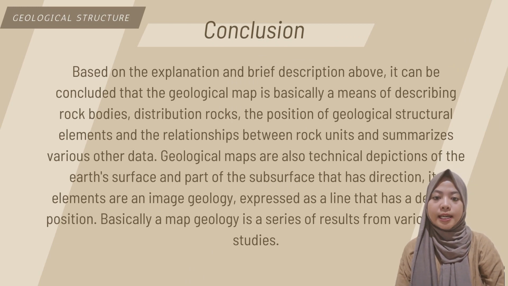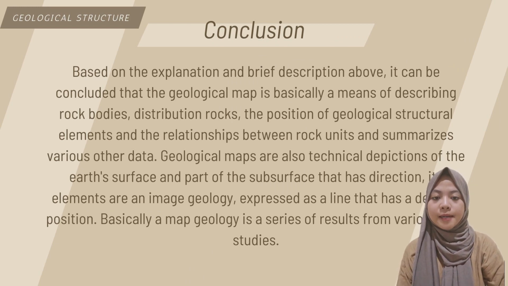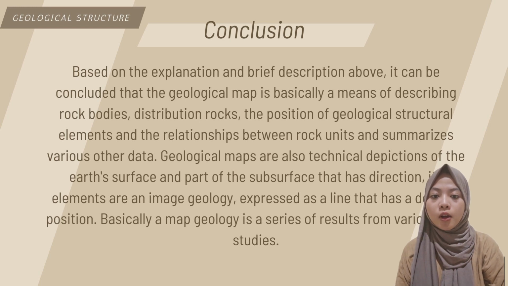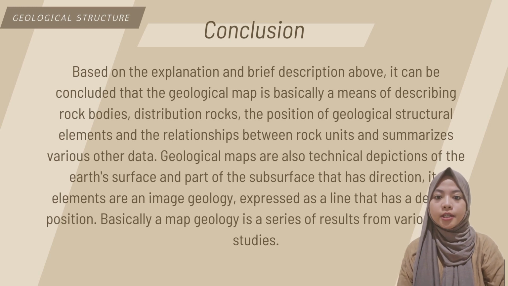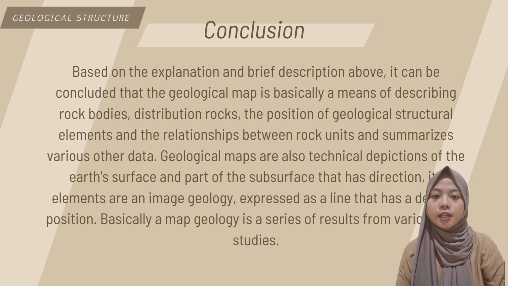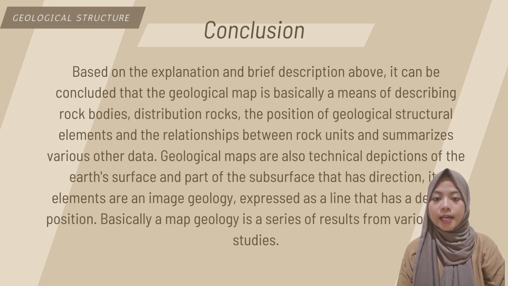Conclusion: based on the explanation and brief description above, it can be concluded that the geological map is basically a means of describing rock bodies, rock distribution, the position of geological structural elements, and the relationships between rock units, and summarizing various other data.